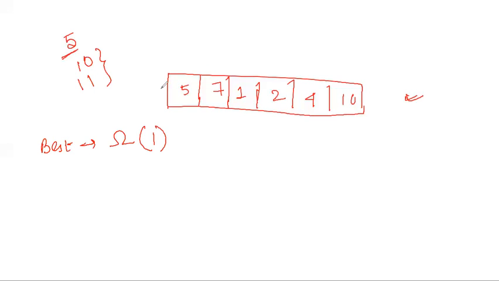6 or 7. So it is equal to the number of elements I have, right? So the worst case will give us order of n, right? And the average case, what will it give us?